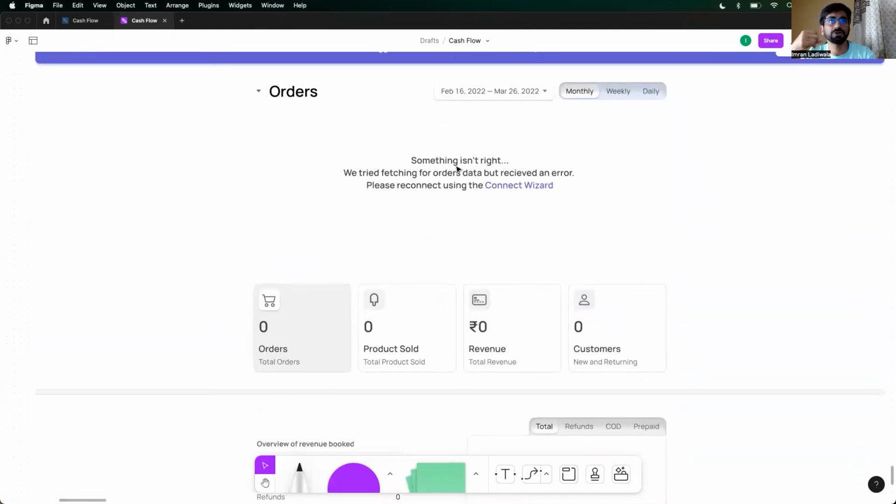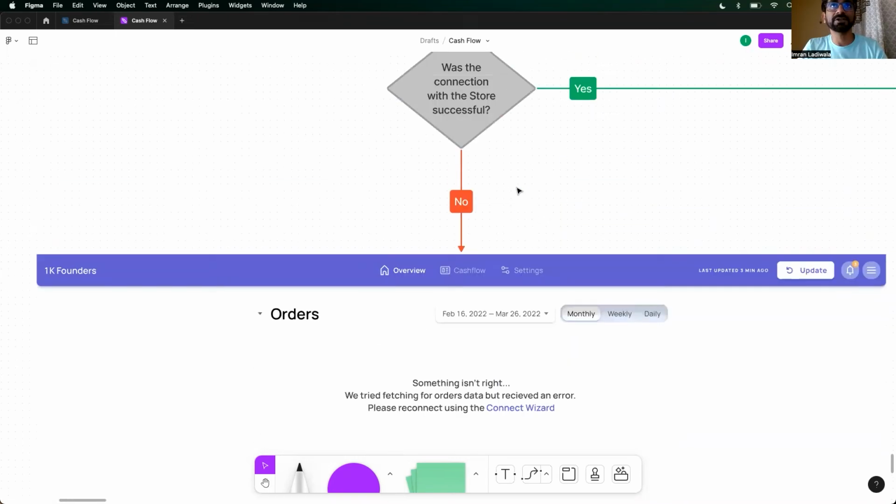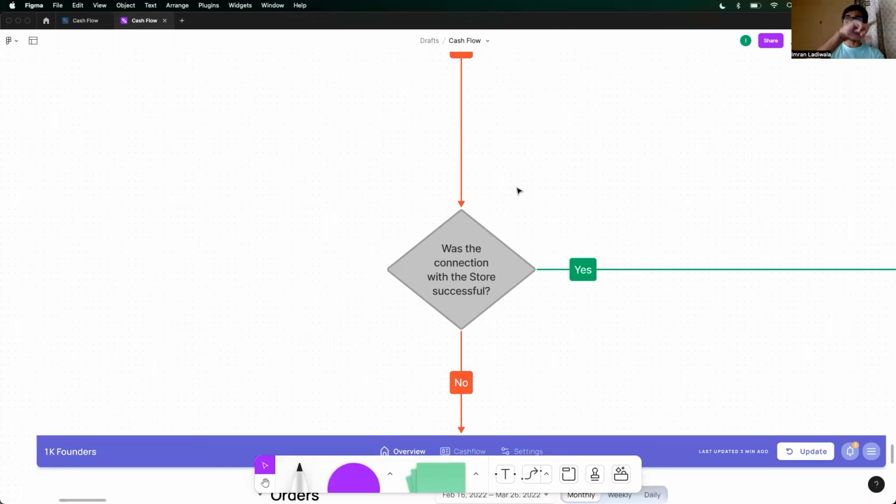No. That's when we show this error to the user. Something isn't right. We tried fetching for orders data, but received an error. Please reconnect using the connect wizard. All right, so it'll take the user back to connecting Shopify, Razorpay, and ShipRocket.